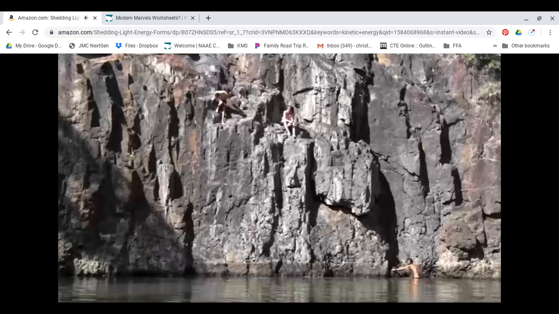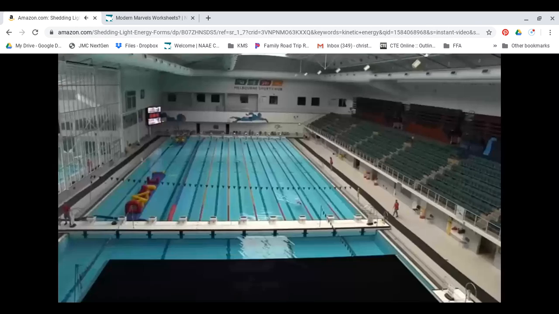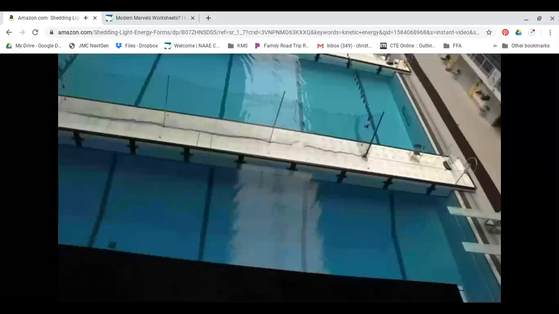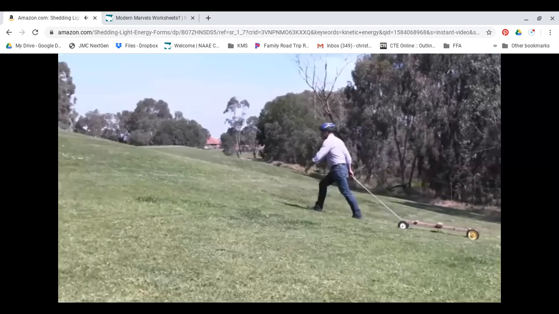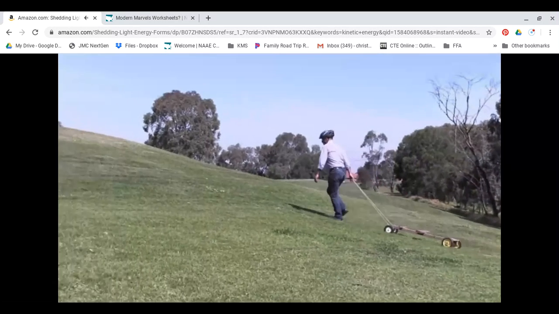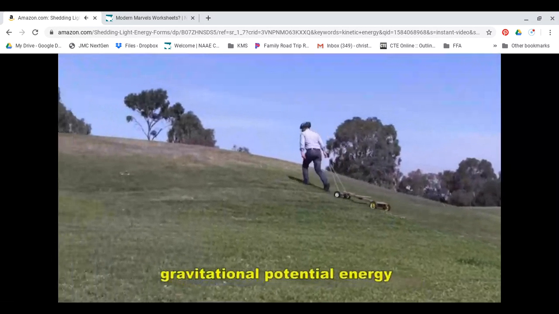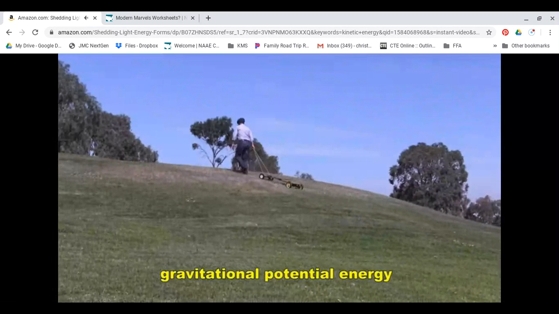Closely related to elastic potential energy is gravitational potential energy. Gravity is the invisible force that tries to pull everything downwards. It's kind of like an invisible spring that's attached between the Earth and everything on it. When you lift something up, and that includes your own body, you have to apply a force on it and give it energy. Gravitational potential energy is what we call the energy that is stored in something that is up high.